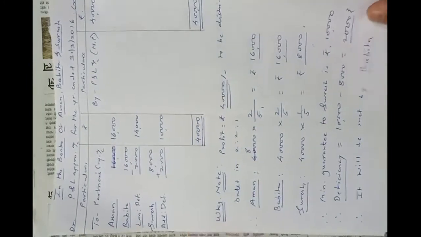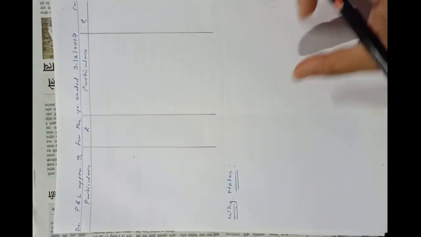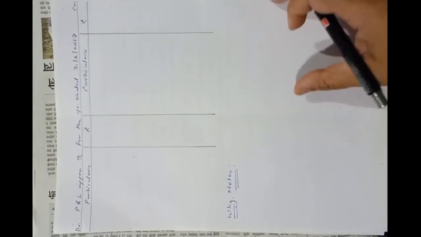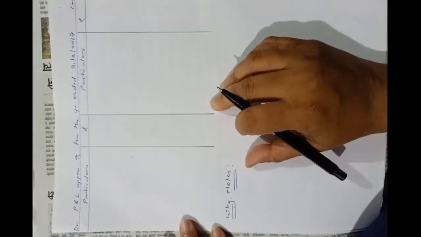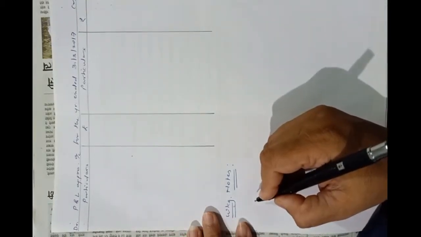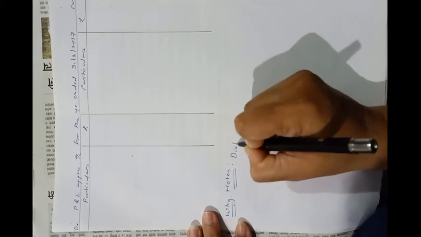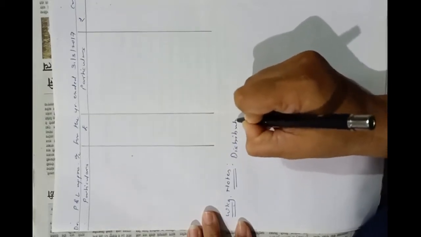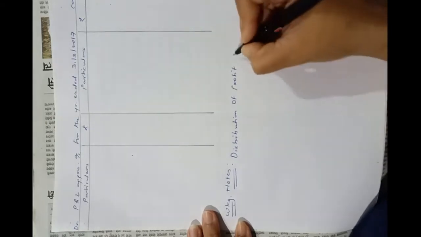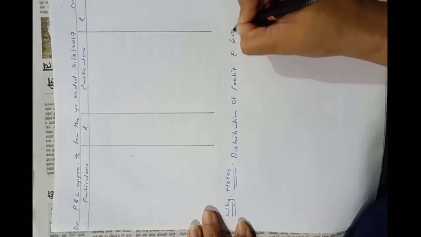Okay, now we will prepare profit and loss appropriation account for the year ended 31st March 2017. The profit is given rupees 60,000. So first, as the profit is rupees 60,000, here we will see the calculation, that is distribution of profit. Share of profit rupees 60,000.